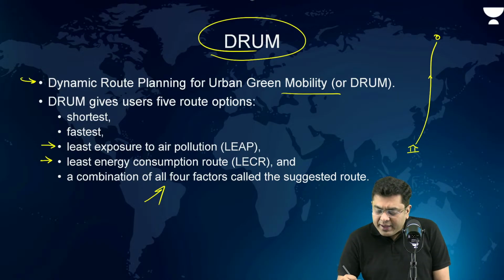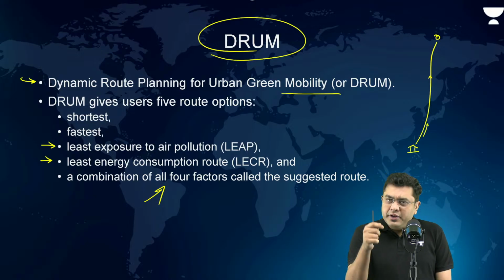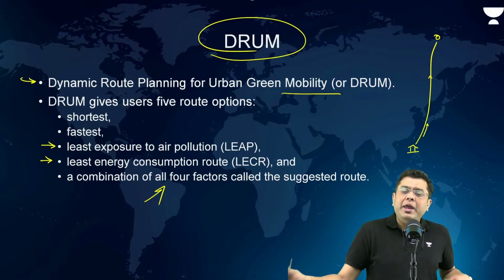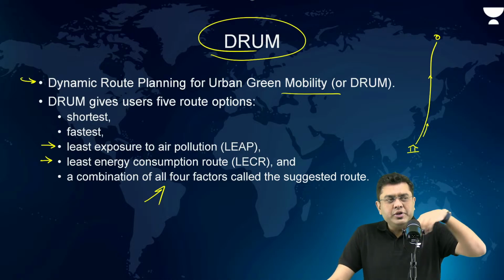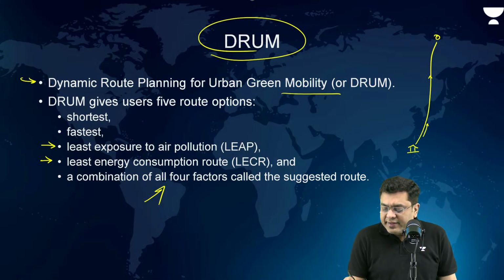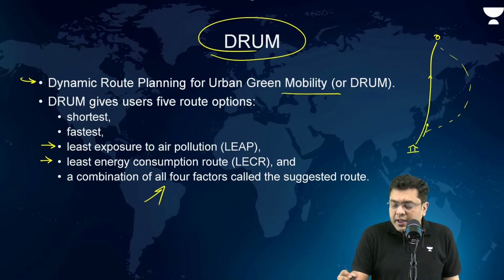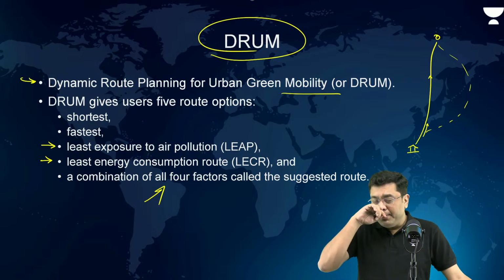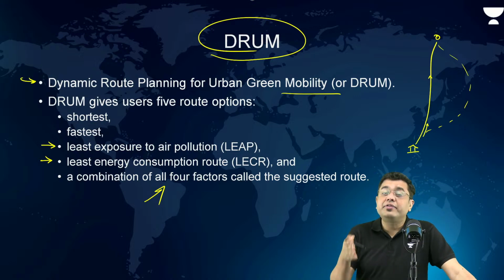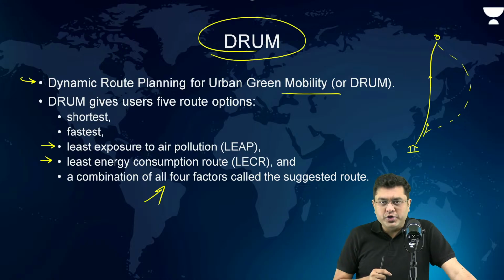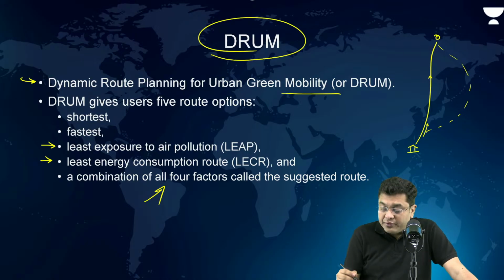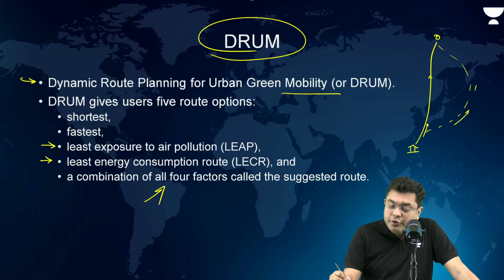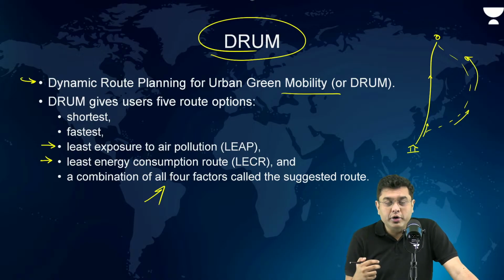So, as your vehicle enters this route, the app, with the help of tracking positions, will monitor the amount of emission within that route. So, it will suggest an alternative. It might take a longer period of time, but it is an alternative nonetheless, where the exposure to air pollution will be less. Now, that is not something which will be suitable for everyone because this will also increase your fuel consumption if you are taking a longer route.